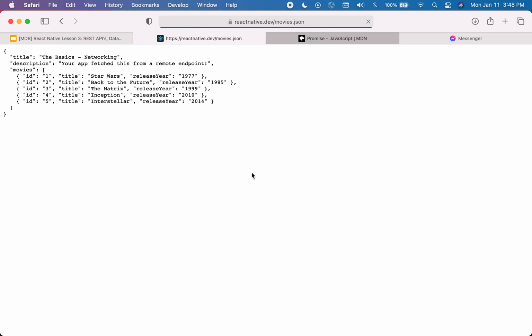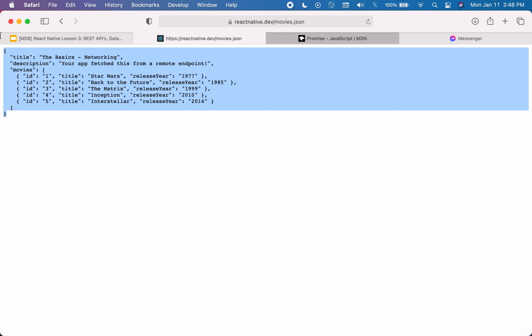about promises and we know about REST APIs, let's look at some examples. So in JavaScript, we can use the fetch library to make simple API calls to endpoints. In this case, we fetch this resource, which is this movies.json file. Essentially what we're trying to do here is download this list of movies, which sits at this endpoint here. There it is.